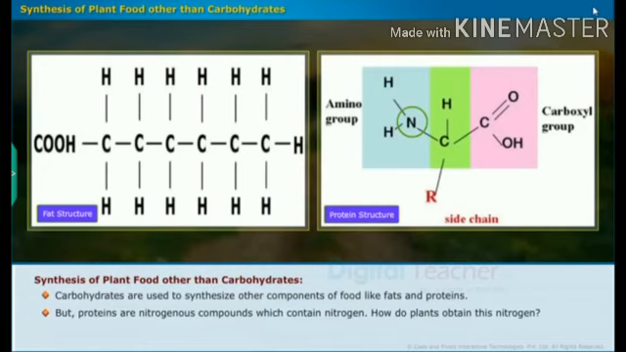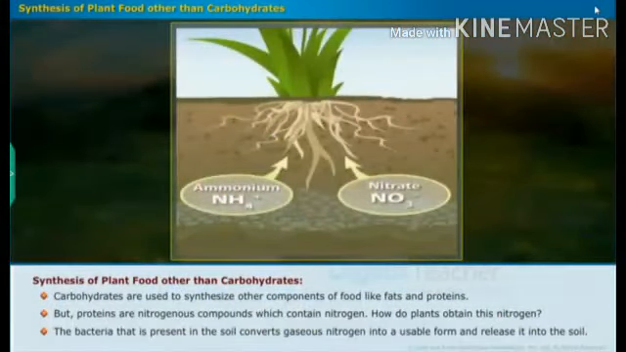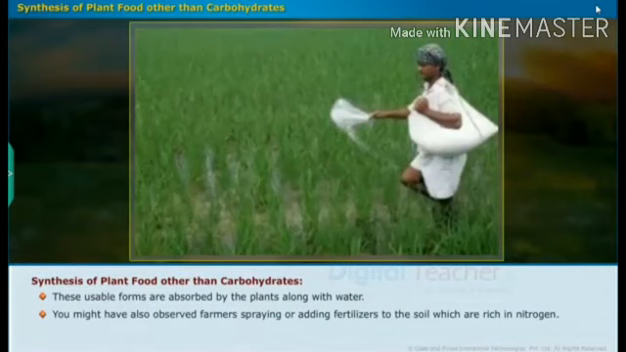But proteins are nitrogenous compounds. So how are the plants getting nitrogen? They are getting it from the soil itself. How are they getting nitrogen? Because the soil contains a bacteria. That bacteria's name is rhizobium. It will absorb the nitrogen from the soil, and it is absorbed by the roots, and then it passes to the plant. Another source of nitrogen is that the farmers are spraying or adding fertilizers.